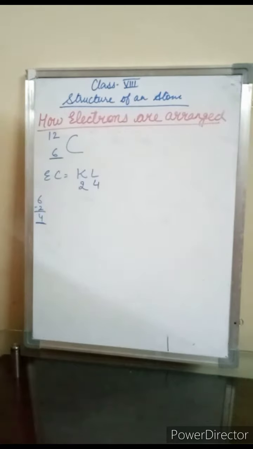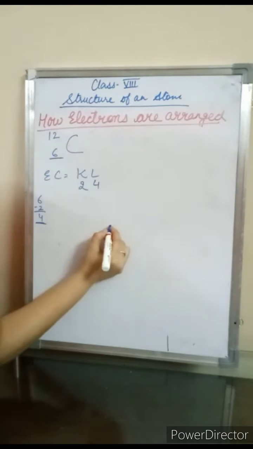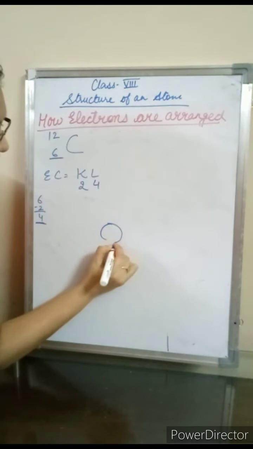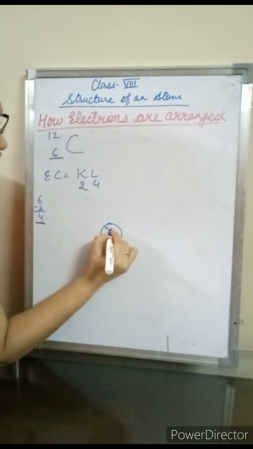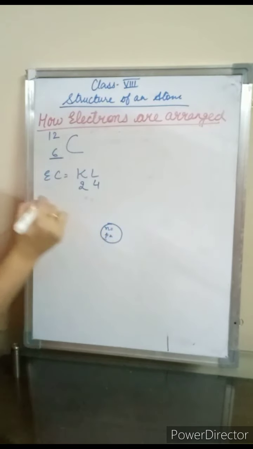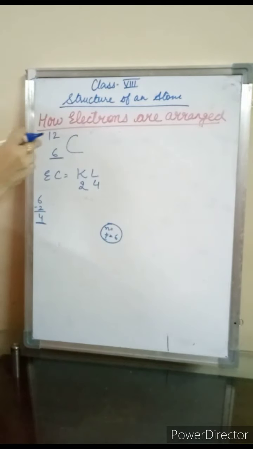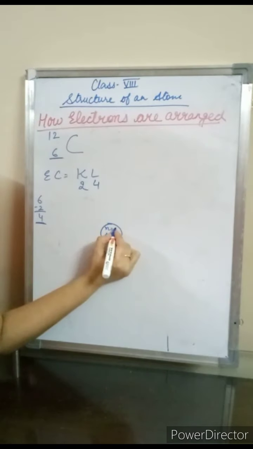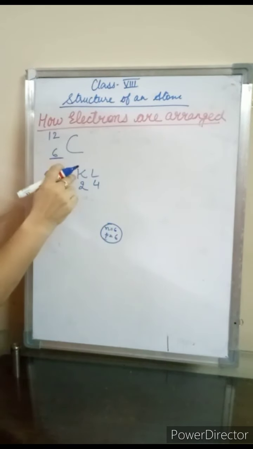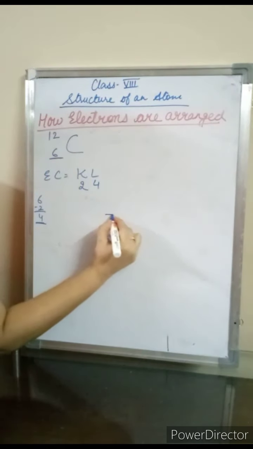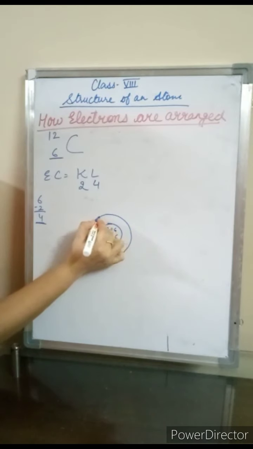Now for drawing the atomic structure, very first what will we draw? We will draw the nucleus. The nucleus consists of neutrons and protons. What is the number of protons? 6. What is the number of neutrons? Mass number minus atomic number, 12 minus 6, 6. How many shells are there? K and L means 2 shells. We have to draw 2 shells.